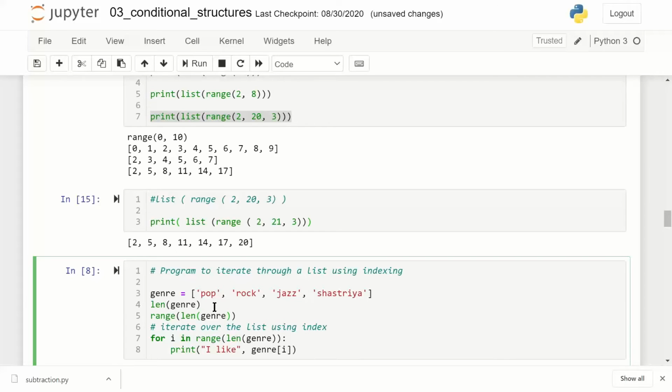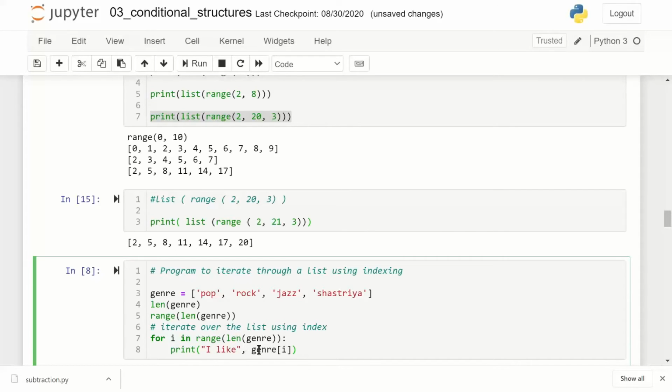End index is always excluded. Then I am putting this range in a for loop, for i in the range. So in the first loop, I will take the value 0. In the second loop, it will take 1. Then it will take 2. And then it will take 3. Okay. 4 will be excluded because end index is not included.